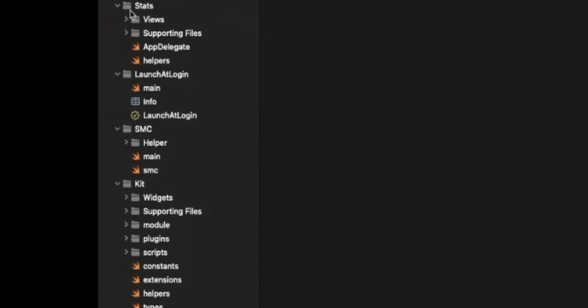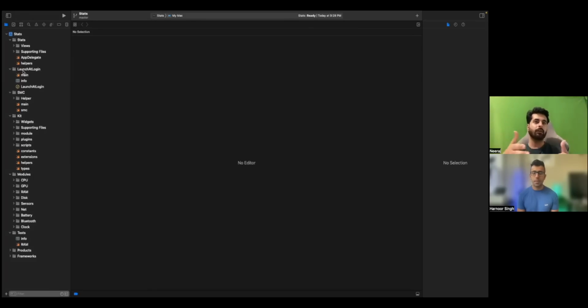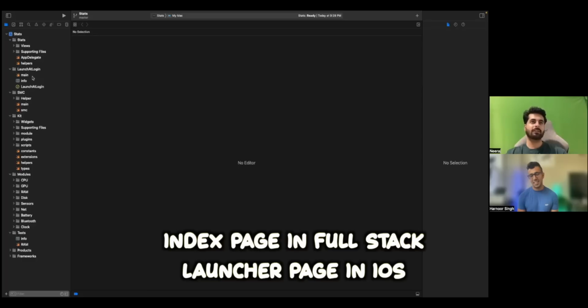I think it's good. That's how you do it here. But in full stack, you have components, and then multiple components with that name. Here you have folders, and the naming is according to what it is doing. Launch at login, so I think when someone logs in, this part is like the index page.